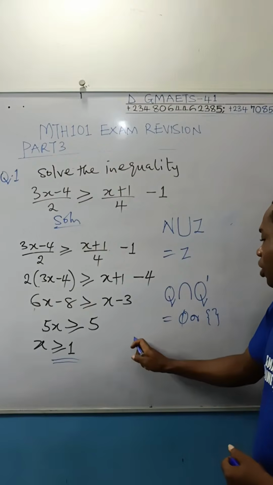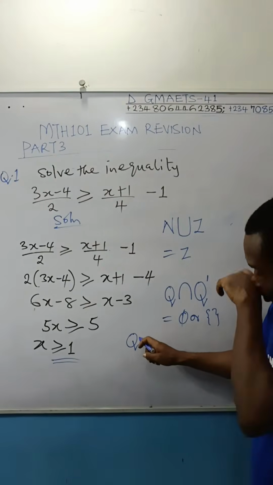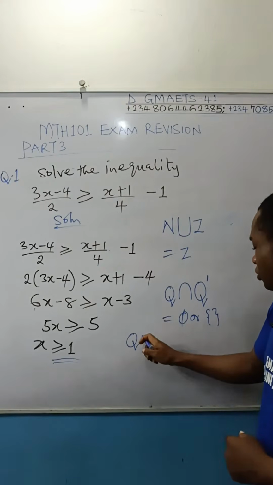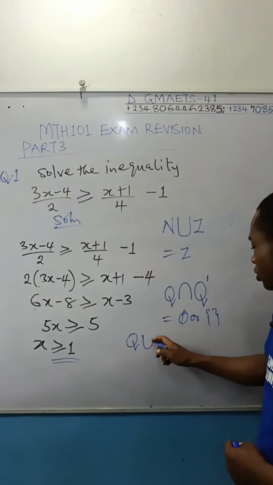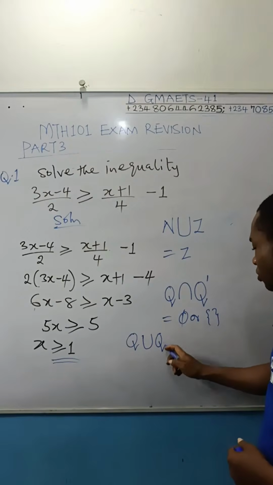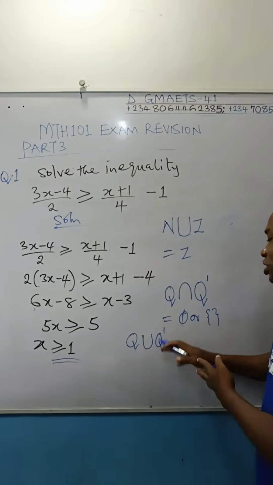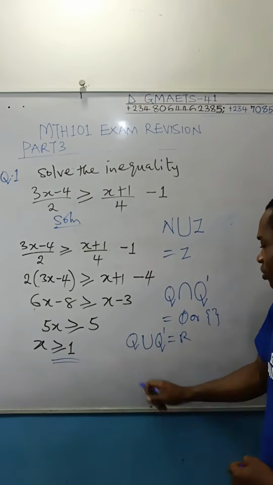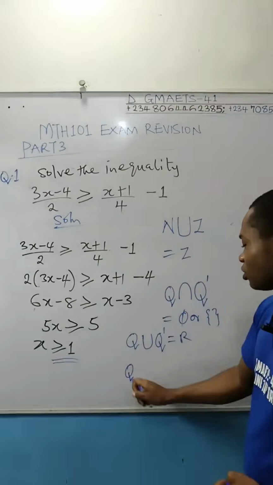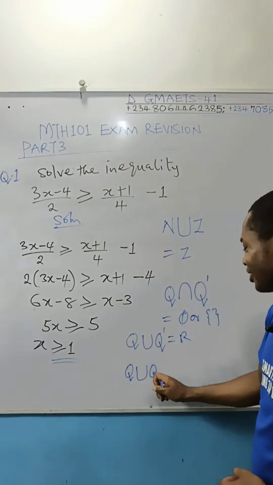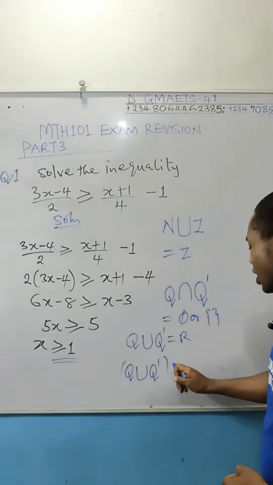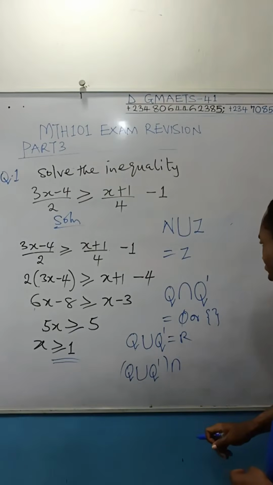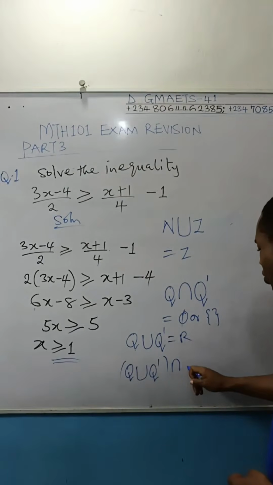It's not done. But what if I give you rational number, okay, union irrational number, and then maybe this union irrational number will give you real number on its own. Are you getting me right? To give you real number. But imagine now that I give you a rational number union irrational number in bracket, and then I decide to intersect this with, let us say that I intersect this with natural number. What is going to be your answer?